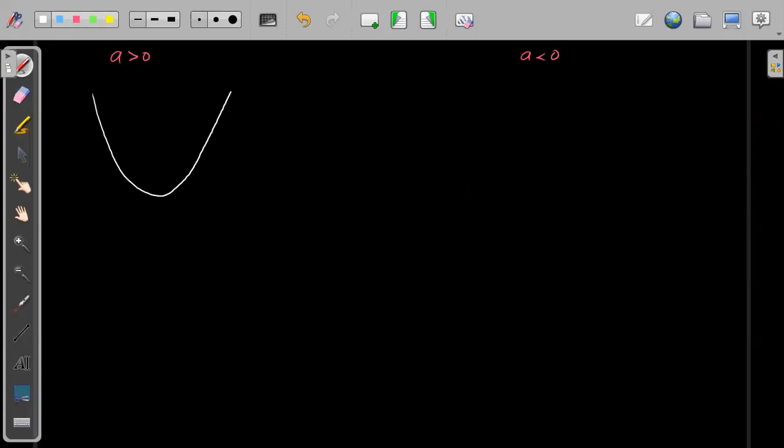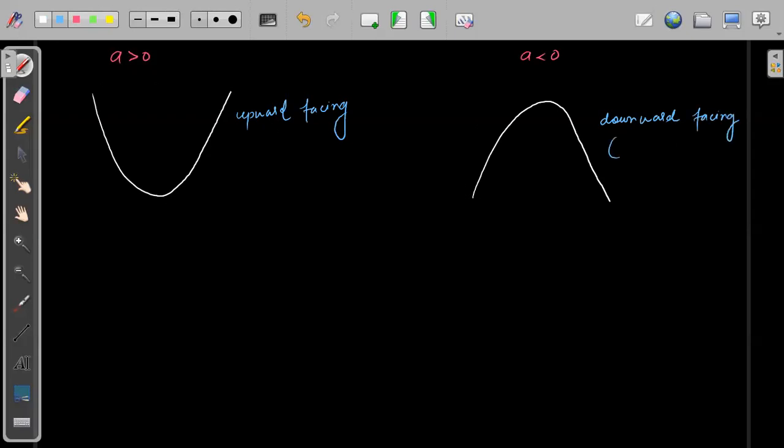For A less than 0, we will have a downward facing parabola. By this part, everybody understood? Okay, one more thing.